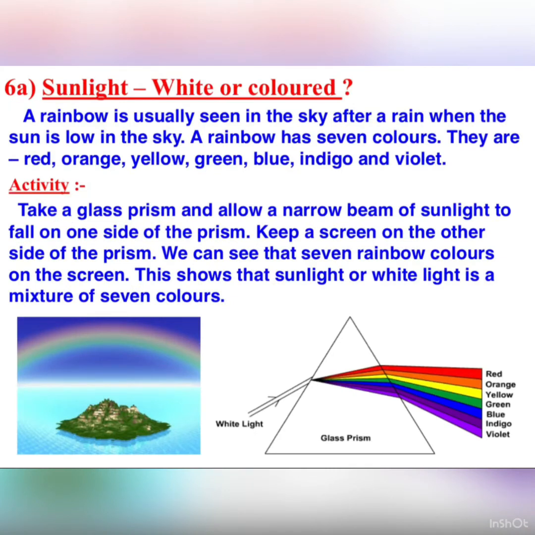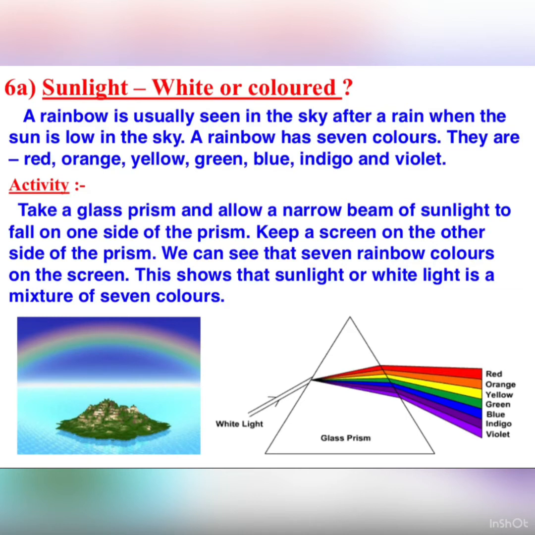Now, the sunlight is made up of 7 colors. You might have seen a rainbow in the sky after rains. A rainbow has 7 colors: red, orange, yellow, green, blue, indigo and violet. Let's perform an activity to show that white light consists of 7 colors.